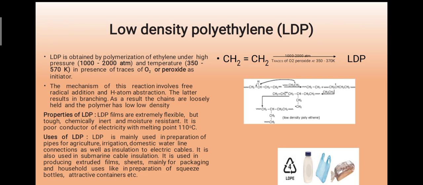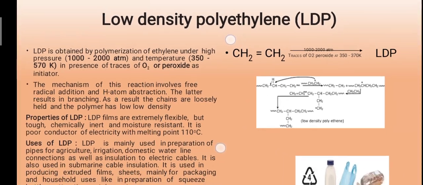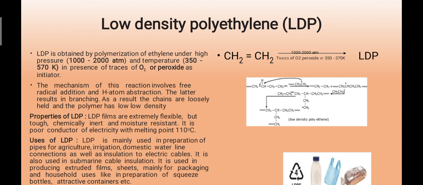Later on, first of all, we'll discuss the low density polythene, LDPE. LDPE can be obtained by polymerization of ethylene under high pressure, and that pressure is 1000 to 2000 atmosphere, and the temperature is around 350 to 570 Kelvin, in the presence of O2 or peroxide as the initiator.